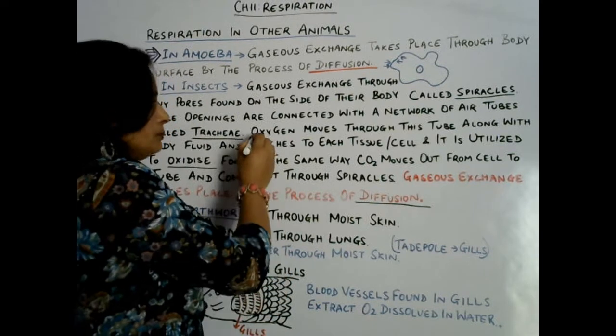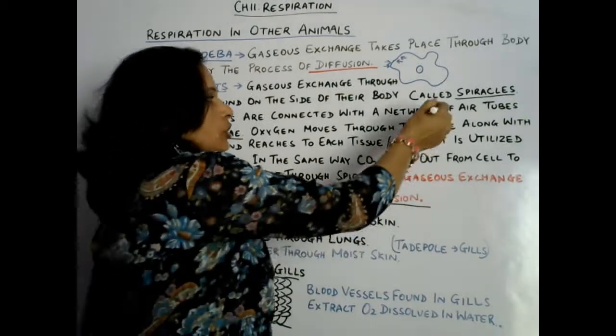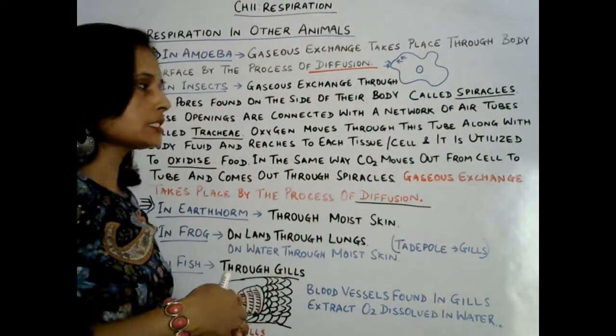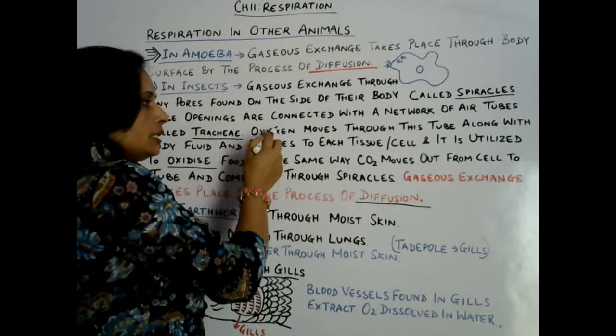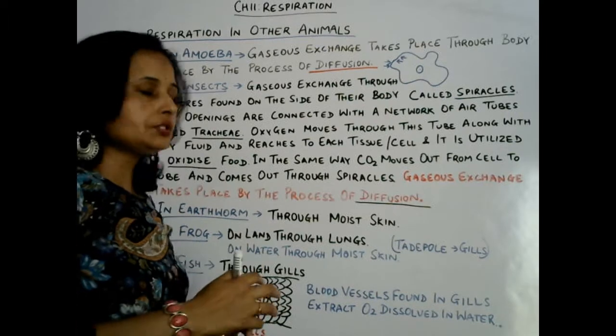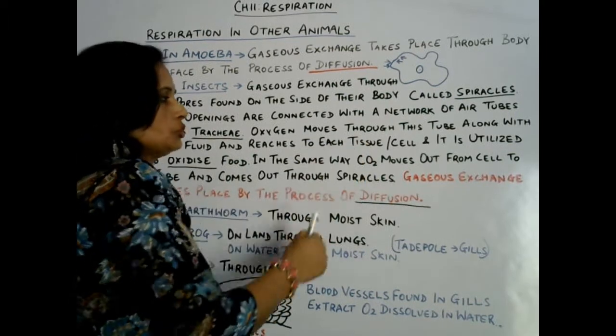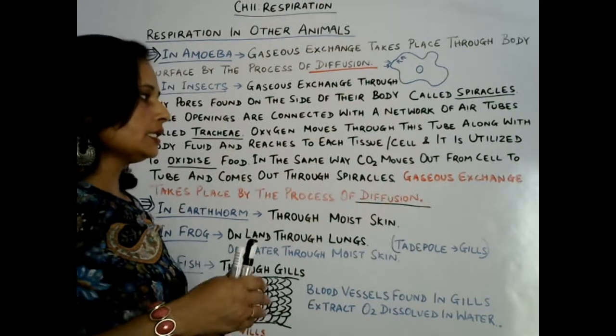So basically what happens, the oxygen comes in through the spiracles and then it moves towards the tracheae. Tracheae carry that oxygen inside their body fluid to each tissue, and then it diffuses to the cell, and finally in the cell